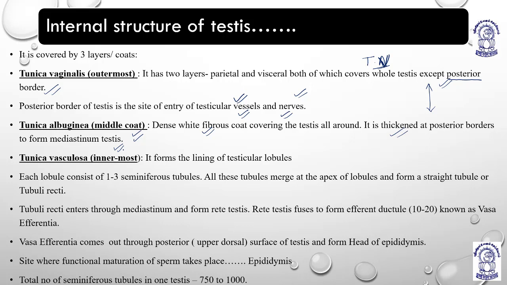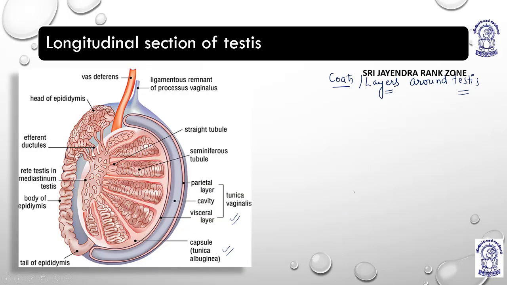Now comes tunica vasculosa, which is the innermost layer. It forms the lining of testicular lobules. The testicular lobules, they have seminiferous tubules. Now I'll show you the previous diagram like this. So this is tunica albuginea, this is tunica vaginalis. Now tunica vaginalis has the parietal layer, the visceral layer, and this is the cavity, right?